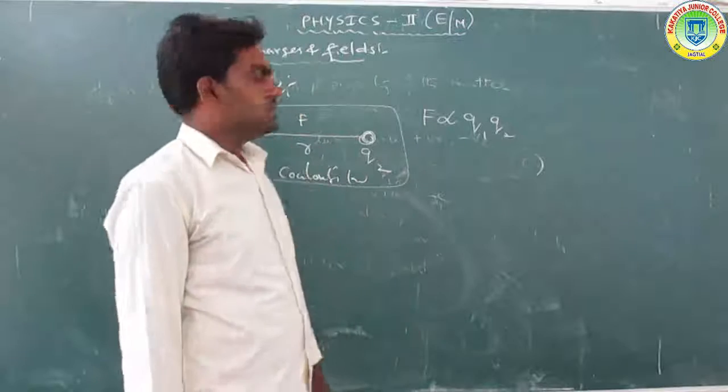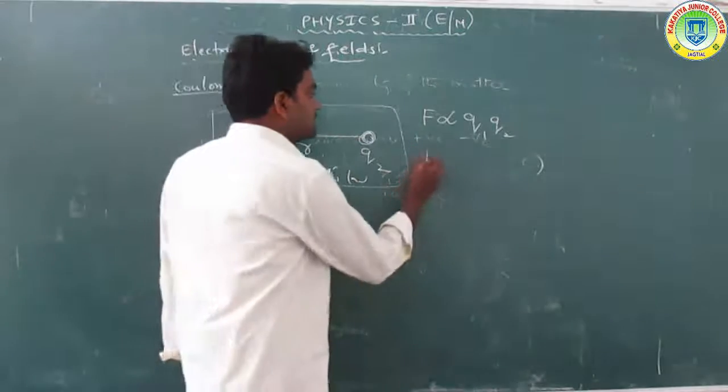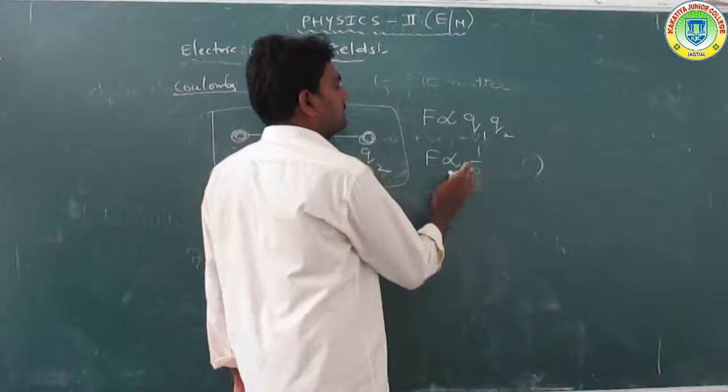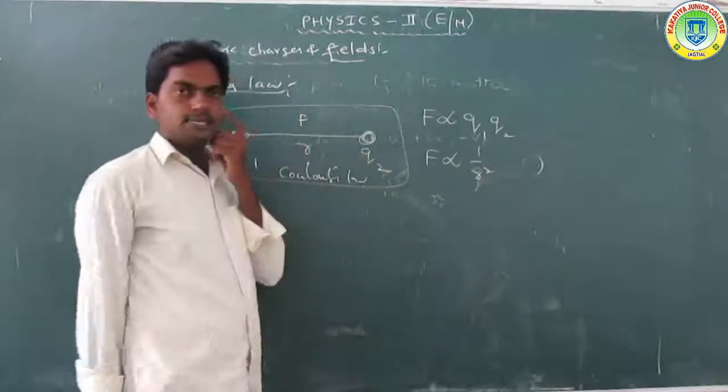The force is also inversely proportional to the square of the distance between them.